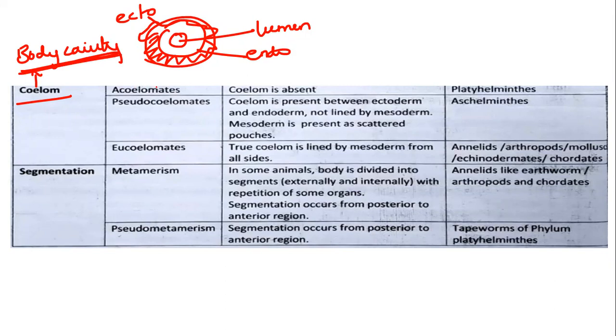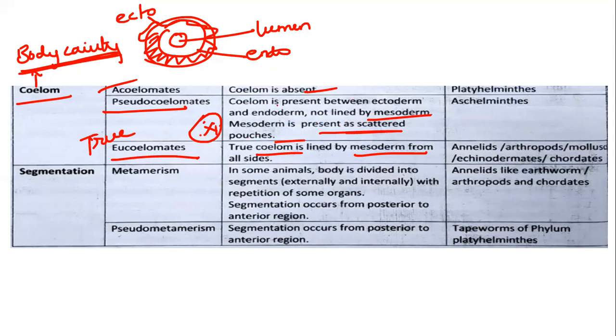If an organism has a space, it is called eucoelomate, which means true coelom is present. If there is no space, it is called acoelomate. If there is a space which is scattered into pouches, those are called pseudocoelomates. Acoelomate: coelom is absent. Eucoelomate: coelom will be present and lined with mesoderm layer. Pseudocoelomate: the mesoderm layer will be present in scattered pouches.